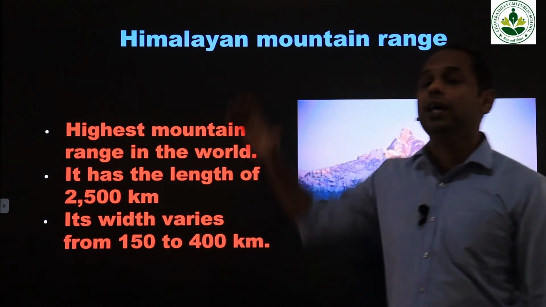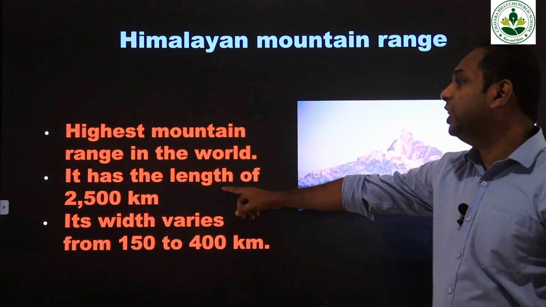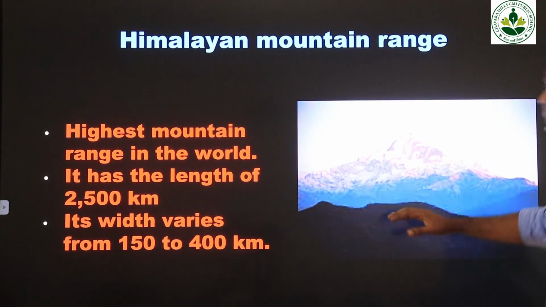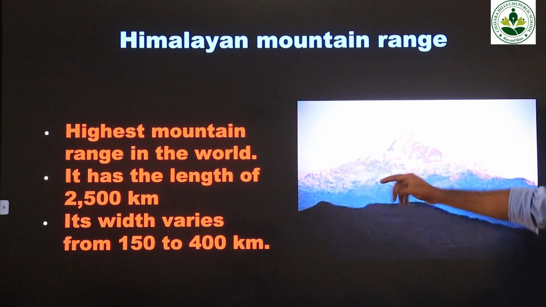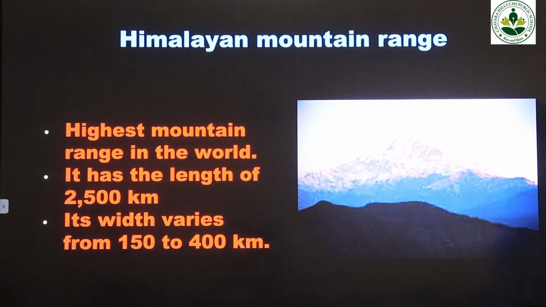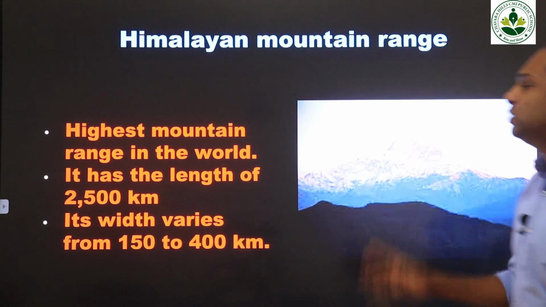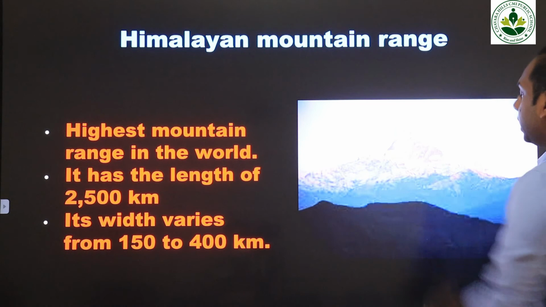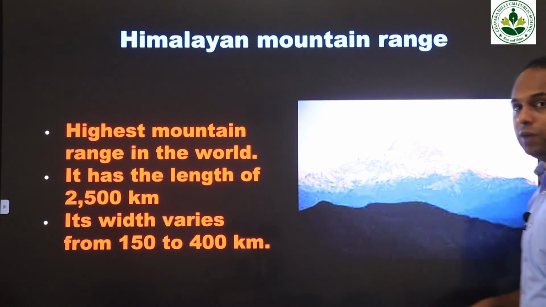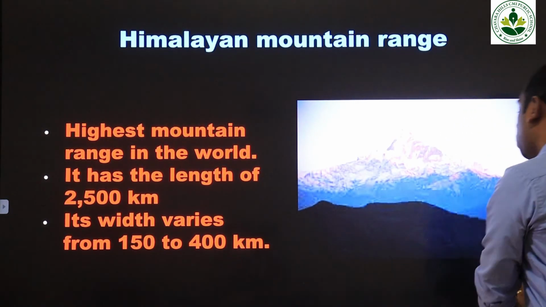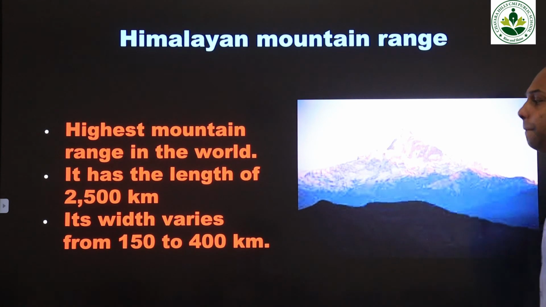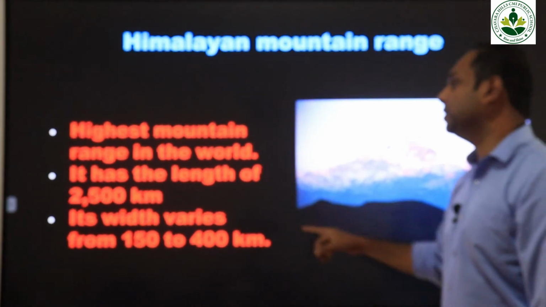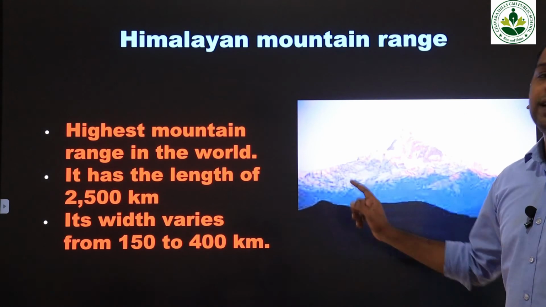What is the size of this Himalayan mountain range? It has a length of 2,500 kilometers. So 2,500 kilometers is the length of the Himalayan mountain ranges. Okay, and what would be the width? Its width varies from 150 to 400 kilometers. That is the width of the Himalayan mountain range. And what is the length? 2,500 kilometers is the length of this Himalayan mountain range.